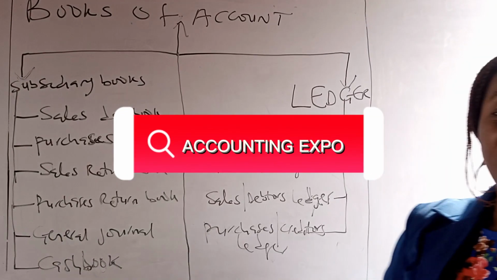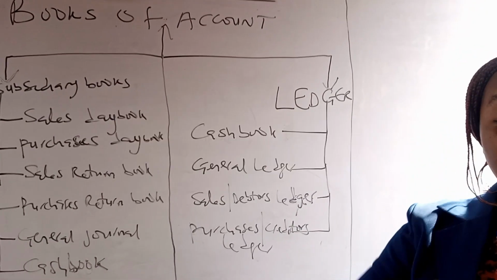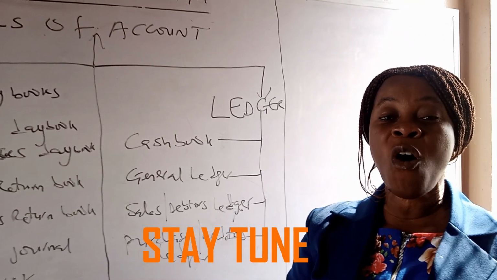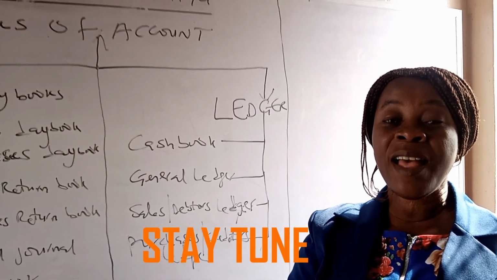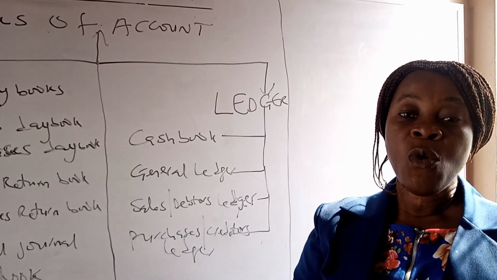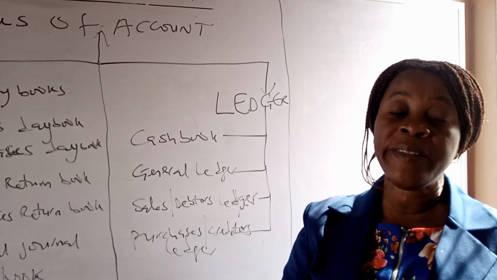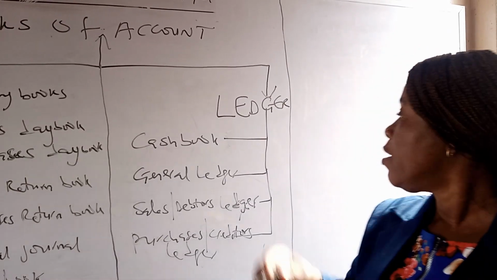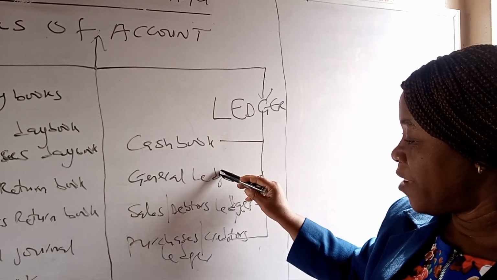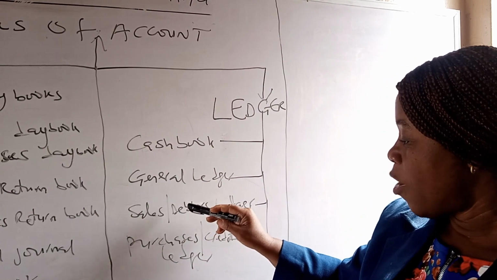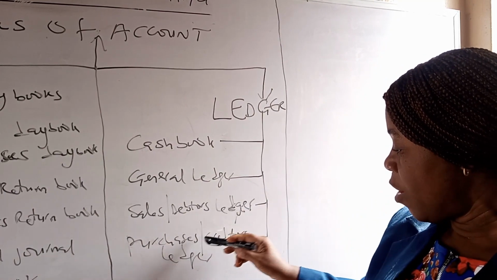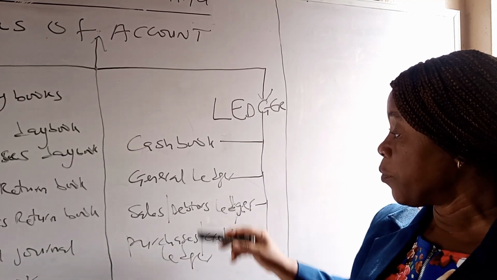What is a ledger? A ledger is a principal book of accounts that contains permanent records of all business transactions in a classified and summarized form. It is the main book of accounts where the double entry principle is applied. Now, the types of ledgers are cash book, general ledger, sales ledger, otherwise known as debtors ledger, then purchases ledger, also known as creditors ledger.